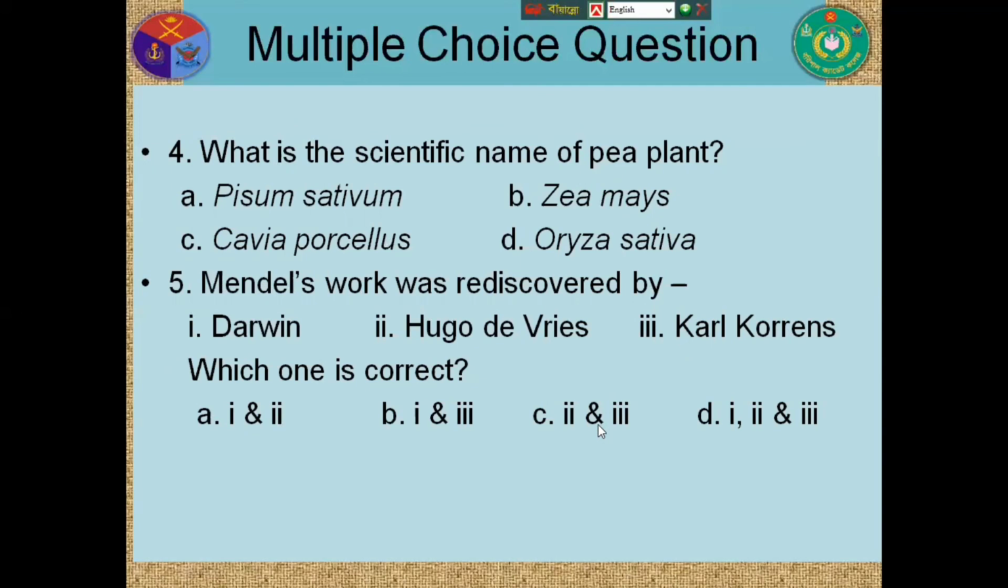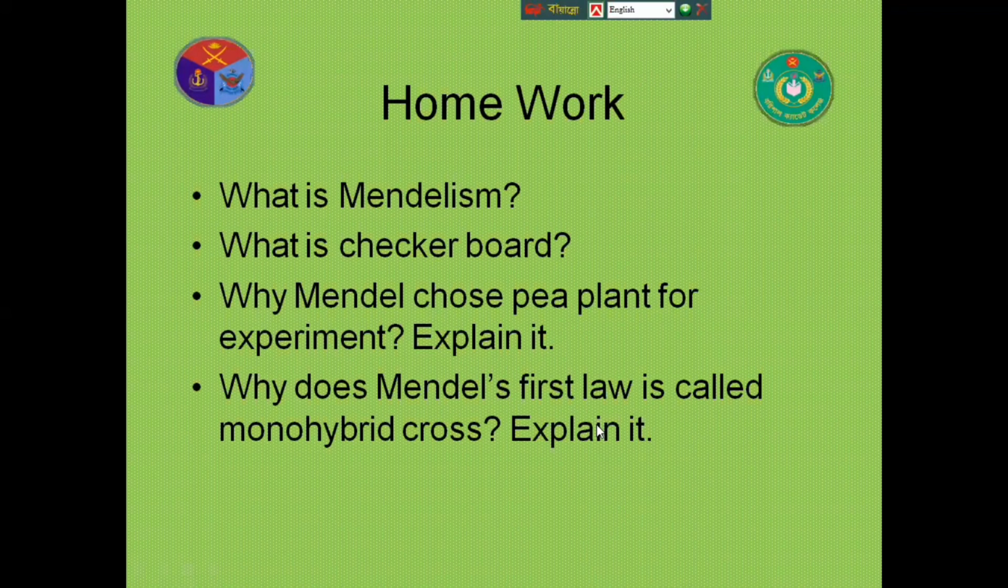Okay, boys, your homework. You will submit it the next day. What is Mendelism? What is a checkerboard? Why did Mendel choose the pea plant for his experiment? Explain it. Why is Mendel's first law called a monohybrid cross? Explain it. You must submit it tomorrow.